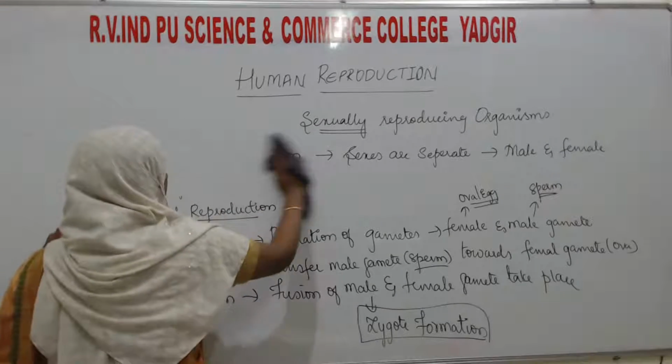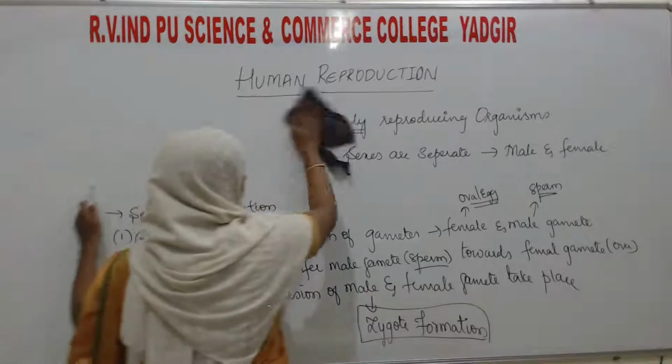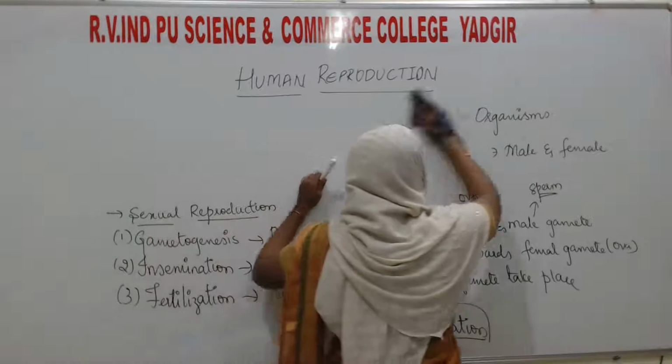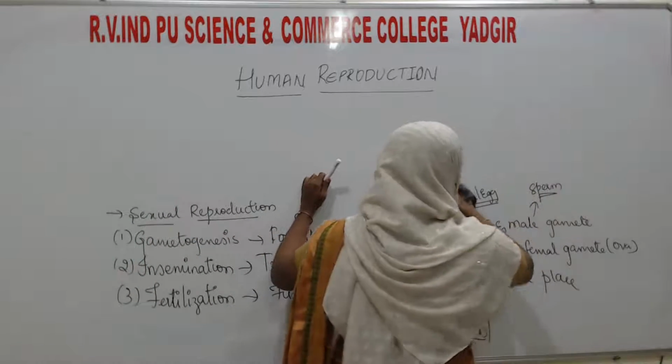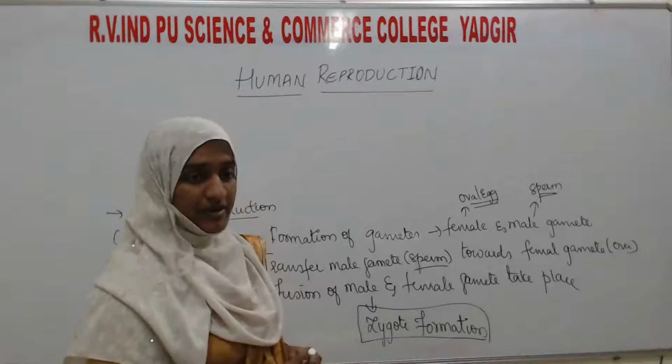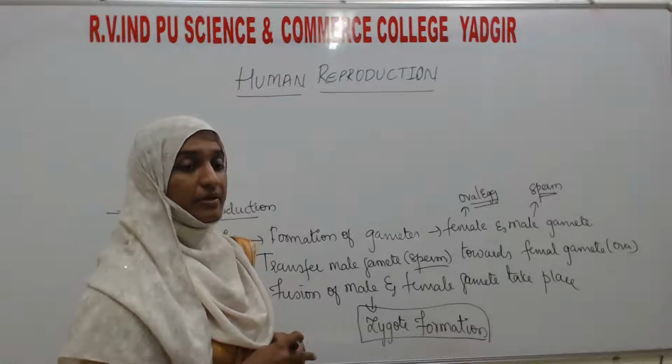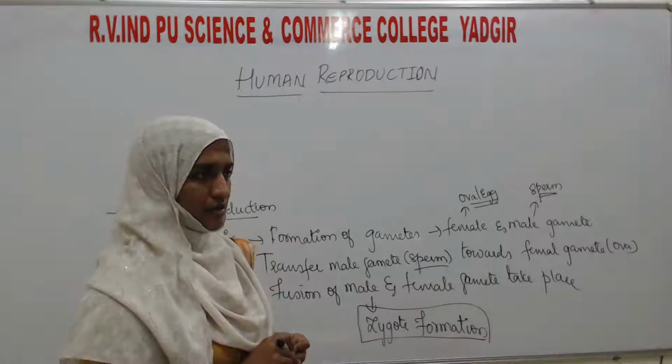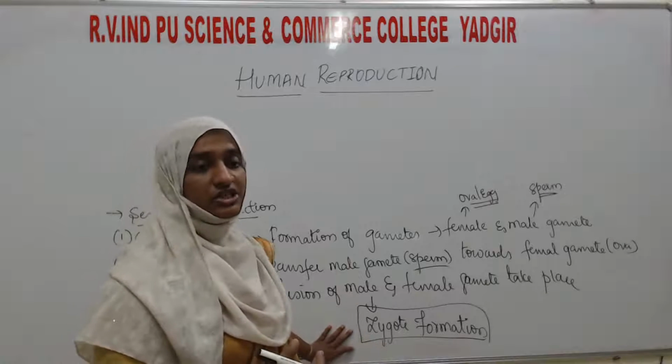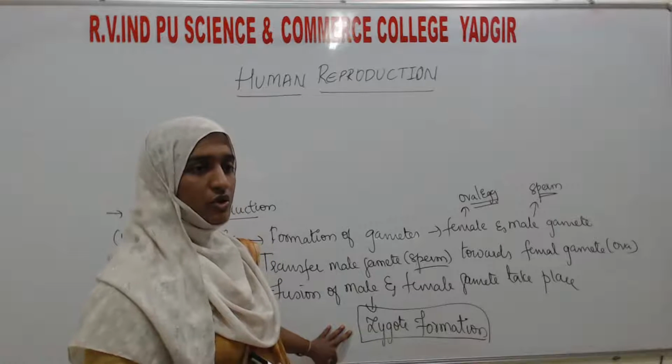After zygote formation, the zygote will undergo certain developmental stages. Then a blastocyst is going to form. Further, I will explain in the chapter how the blastocyst is going to form.